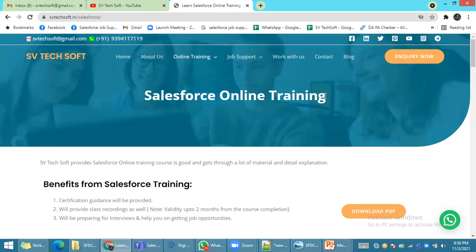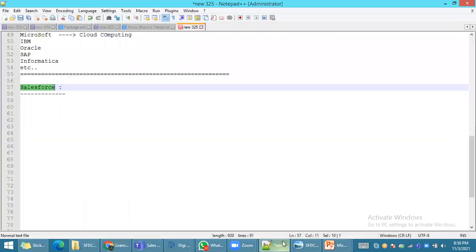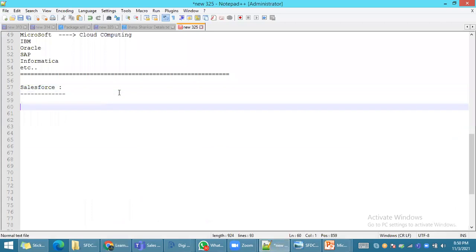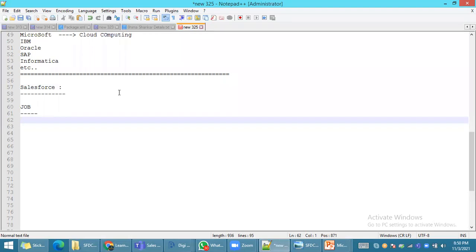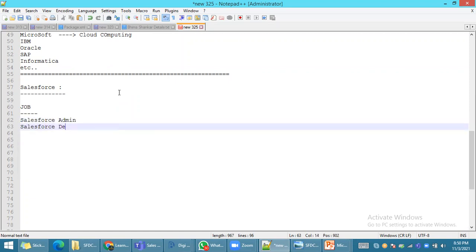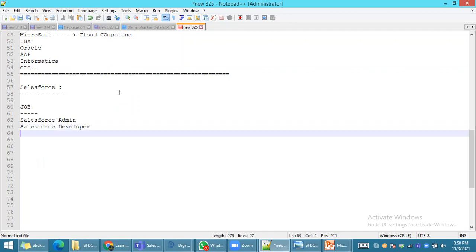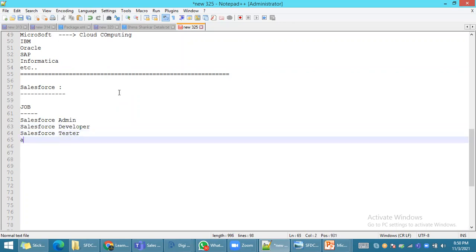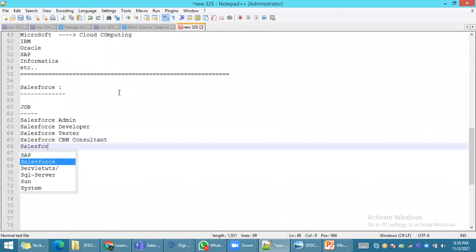From this training, what jobs can you apply for? Within the market a lot of job roles will be there. After completion of the training, you can go as a Salesforce admin, a Salesforce developer, a Salesforce tester, a Salesforce CRM consultant, or a Salesforce BA.